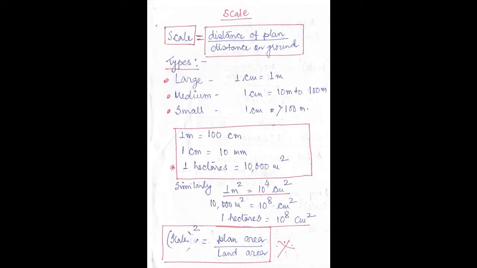The last point is over here. As we have seen, scale is equal to distance on the plan divided by the distance on the ground. Now, if we are dealing with area, that is the area of the plan and the area of the actual land or ground, in that case the formula goes this way: plan area divided by land area is equal to scale square.